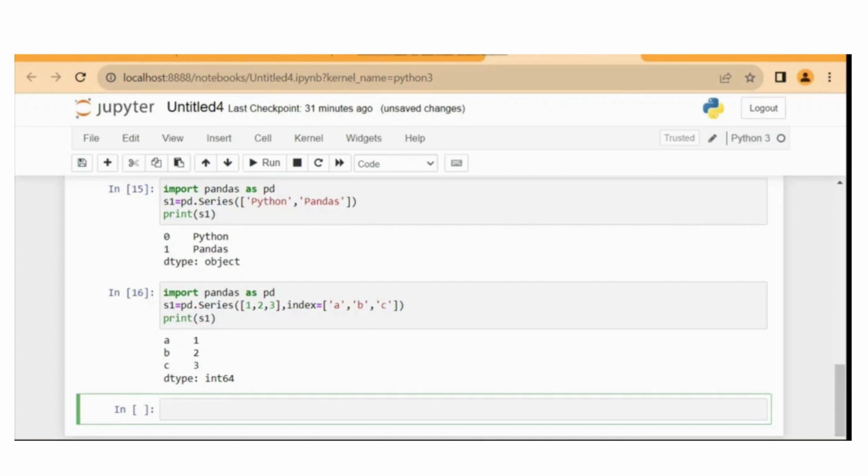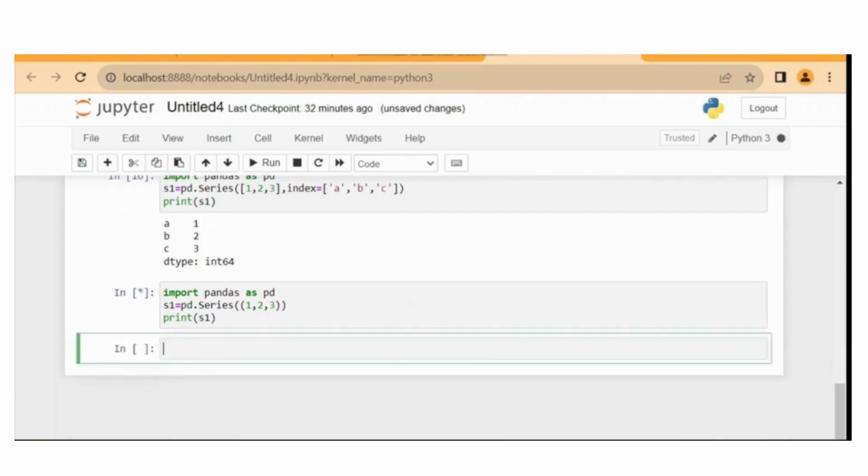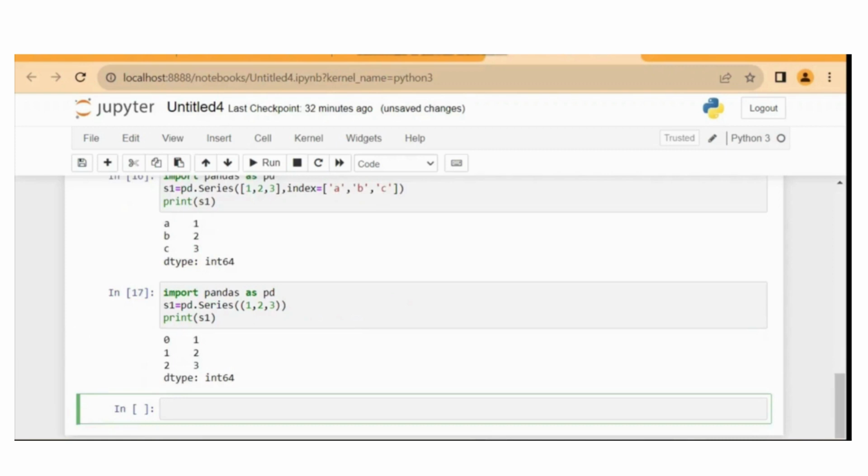So this was the creation of series from scalar values, and you can also create series from a tuple. Instead of writing square brackets, you have to give only parentheses. So from a tuple we have created the series.